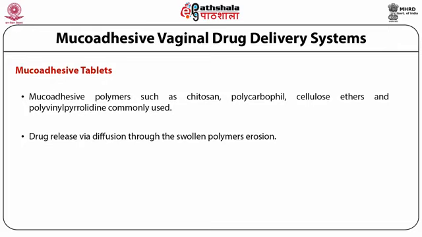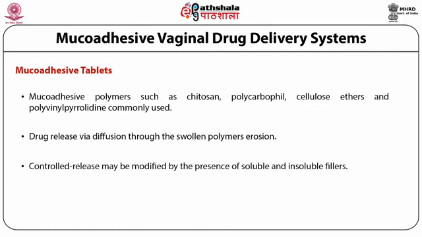Mucoadhesive polymers such as chitosan, polycarbophil, cellulose ethers, and polyvinyl pyrrolidone are commonly used to formulate the matrix system of the mucoadhesive tablets. The drug release primarily is through diffusion, through the swollen polymer, and sometimes a combination of diffusion and erosion is there. Control release may be modified by the presence of soluble and insoluble fillers. We can use rate release accelerants in case the drug is not releasing properly, and a vice versa approach can be employed if we have to delay the release of the drug.